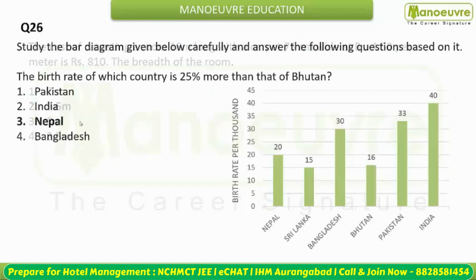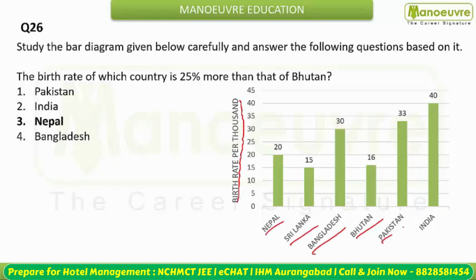Next question, move करते हैं. Now this is from the Venn diagram. You need to study the question. Study the Venn diagram. You are given birth rate per thousand of the different nations, that is Nepal, Sri Lanka, Bangladesh, Bhutan, Pakistan and India. Now you need to tell me the birth rate of which country is 25% more than that of Bhutan.